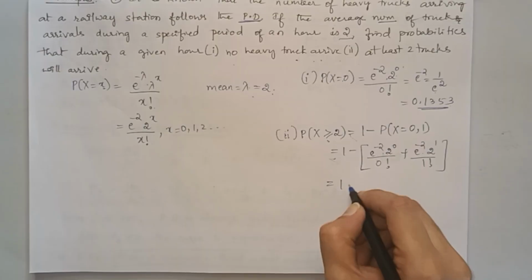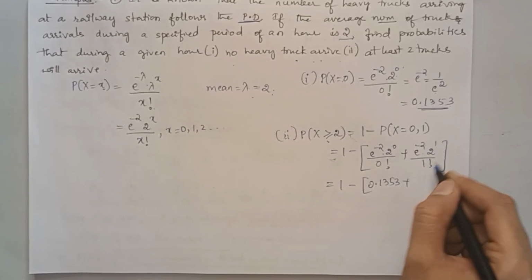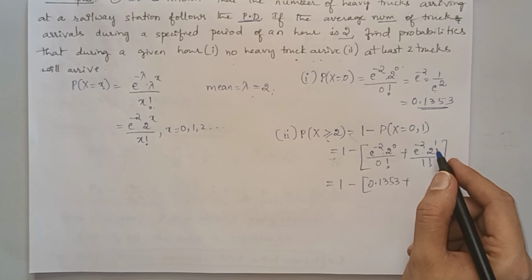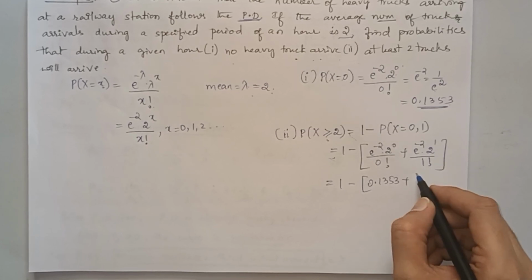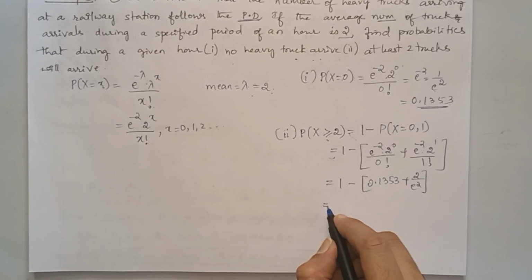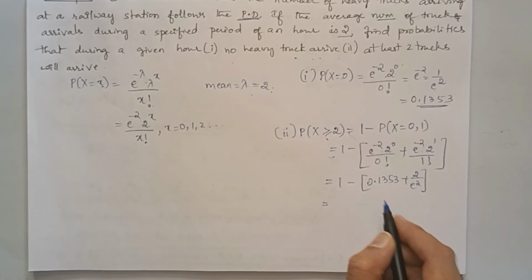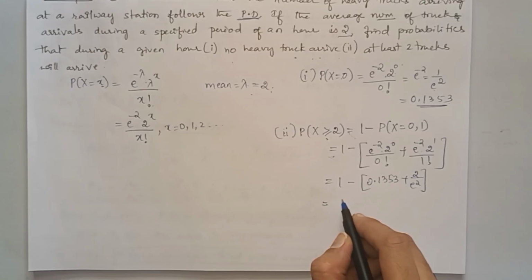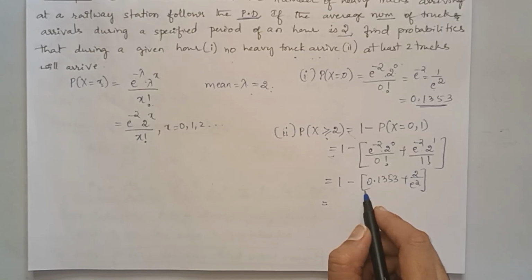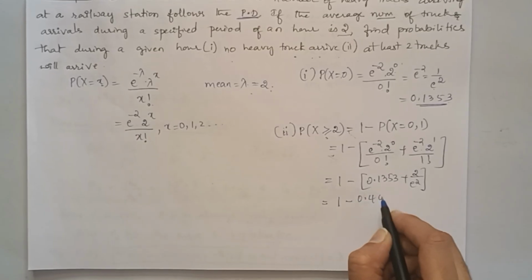So this is equal to 1 minus this value, which is 0.1353, and after simplifying this comes out to be 2 by e square. This is 2 by e square. You need to simplify this value. So after simplification, this comes out to be 0.4059.